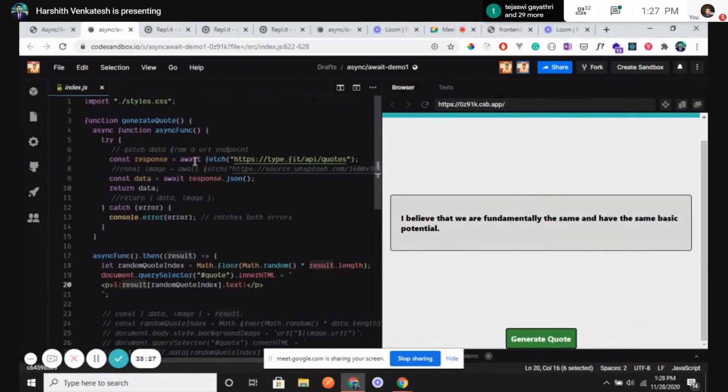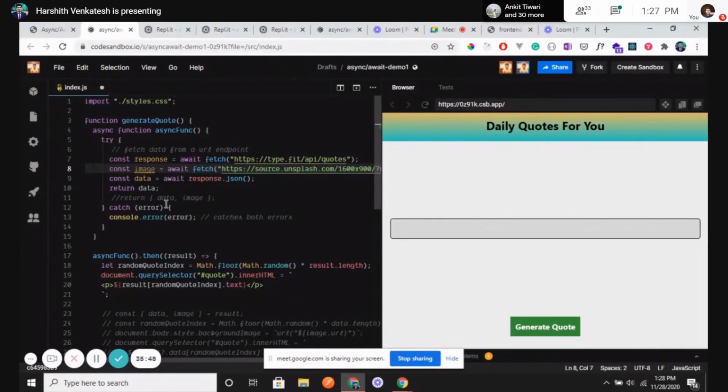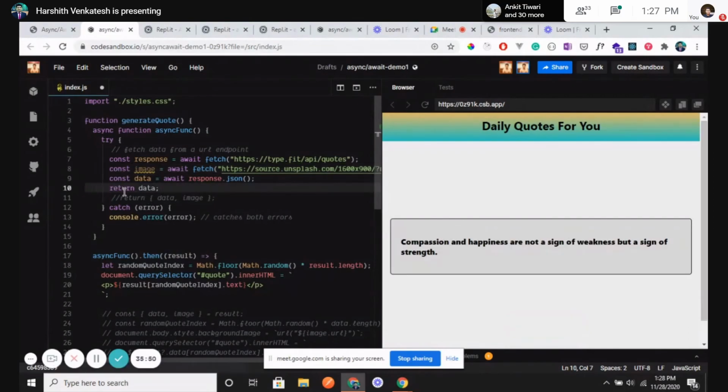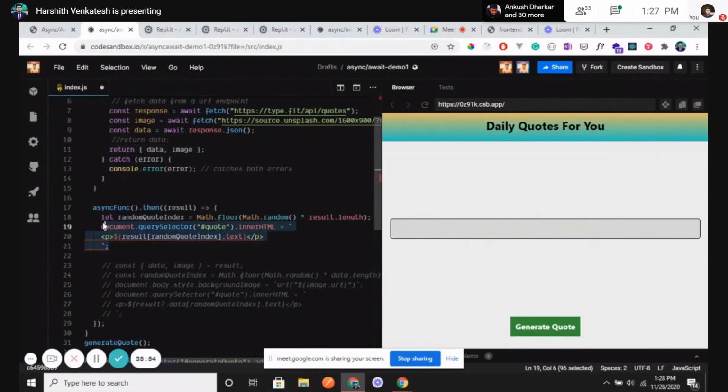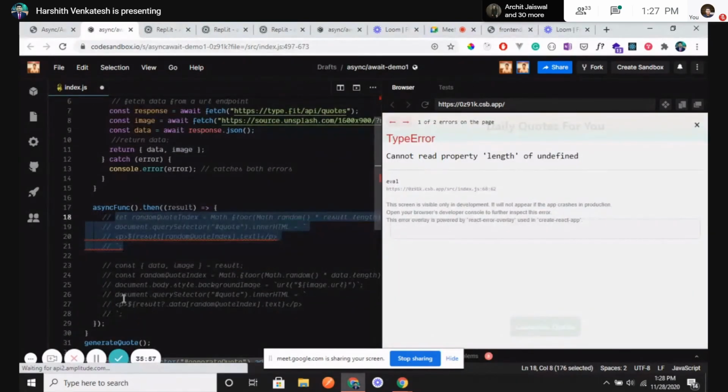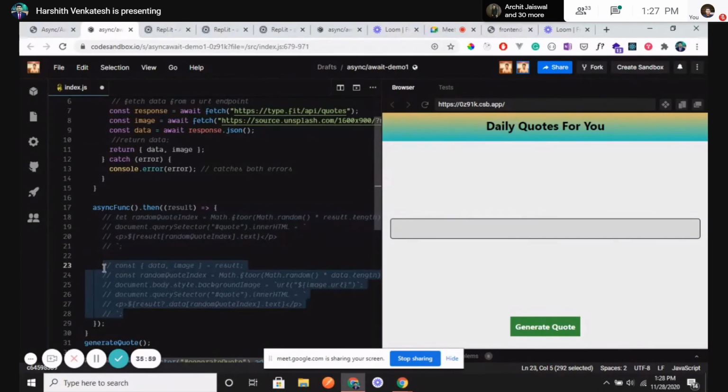So now let's do something more on this. Like I just thought, okay, this is something you guys can try out. So I'll be sending you the link. You can fork this code, the entire GitHub project, and then you can work on your own. Okay, whoever wants to work on it, all up to you. So basically, what I'm doing here is I'm calling one more API called image. Okay, so whatever I get as the response, I'm returning it over here, and then I'm telling it to display something like this.